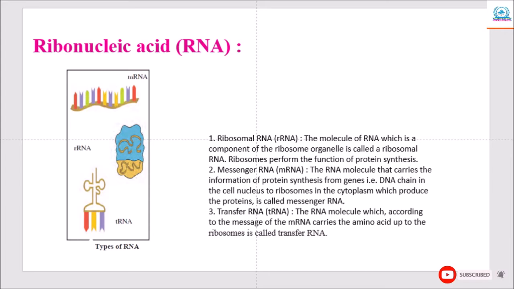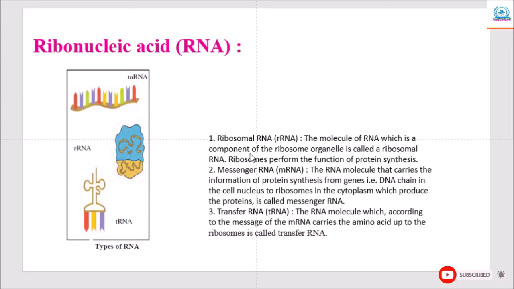According to the function, there are three types of RNA. First, ribosomal RNA. The RNA molecule which is a component of the ribosome organelle is called ribosomal RNA. Ribosomes perform the function of protein synthesis, which means proteins are synthesized or produced at the ribosomes.